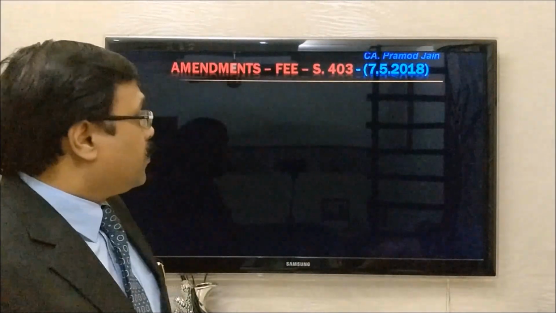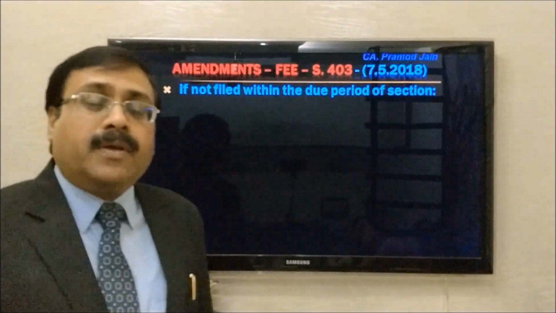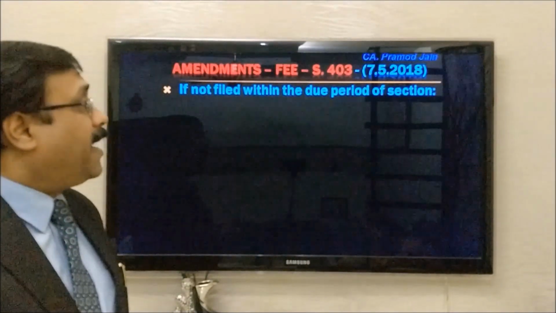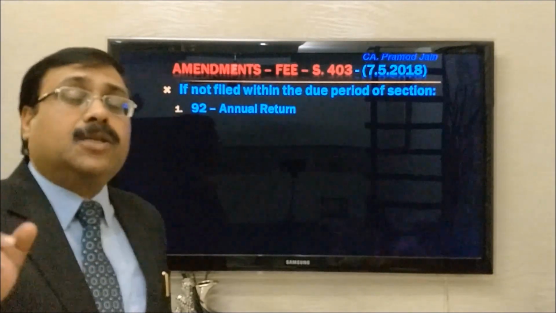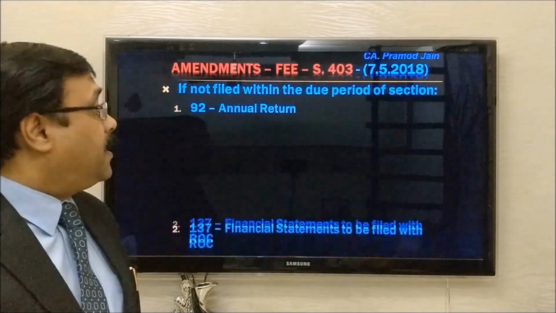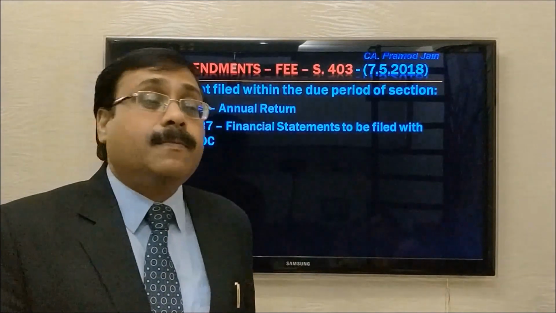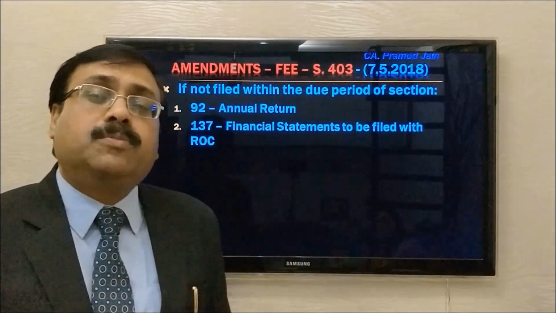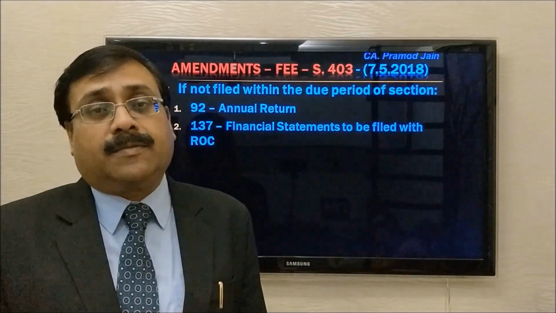Now we all know that if a form is required to be filed and it is not filed within the due period of the section, especially the two forms, the annual return, which is MGT 7, and the financial statement, which is AOC 4. The annual return is to be filed within 60 days of the AGM, and the financial statement has to be filed within 30 days of the AGM.